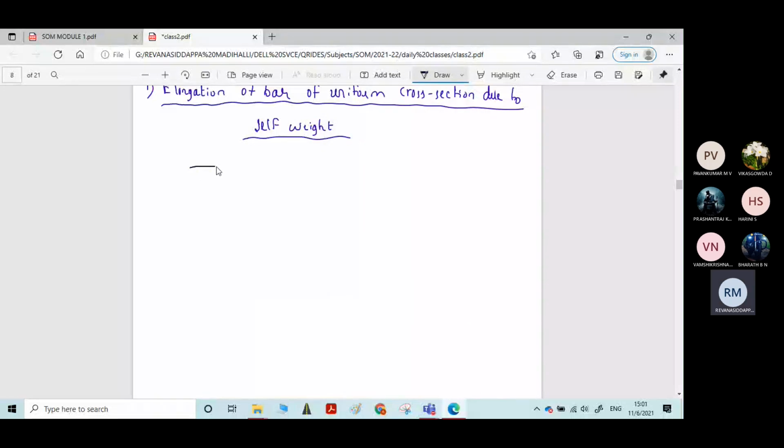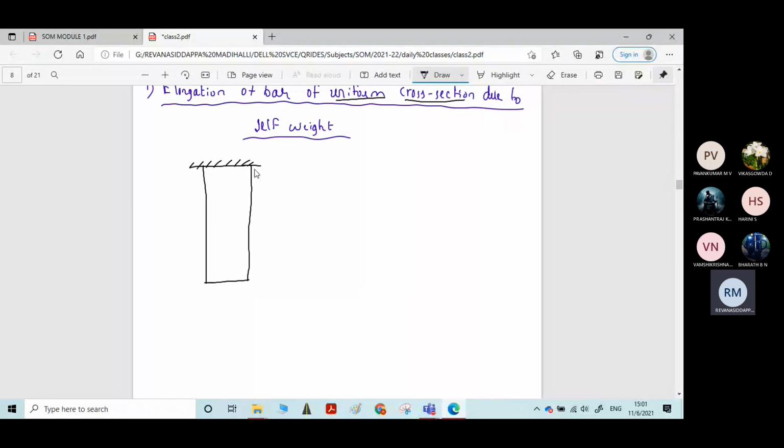Consider a bar having uniform cross section.